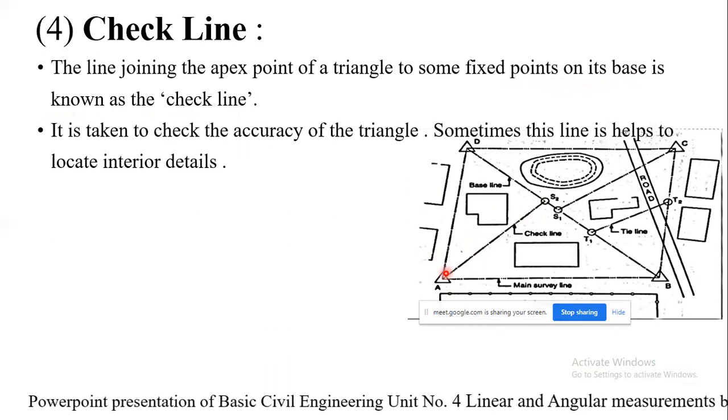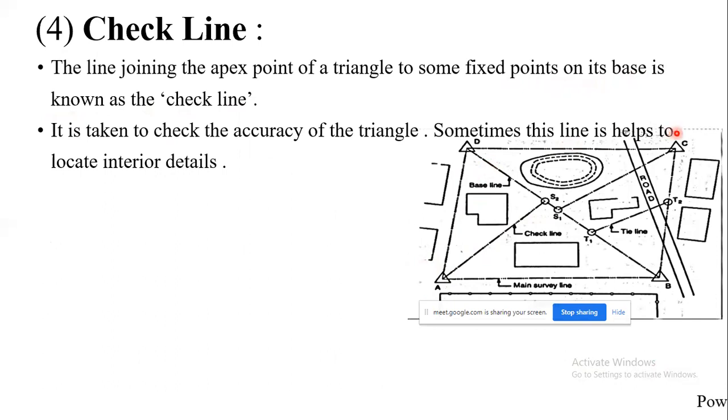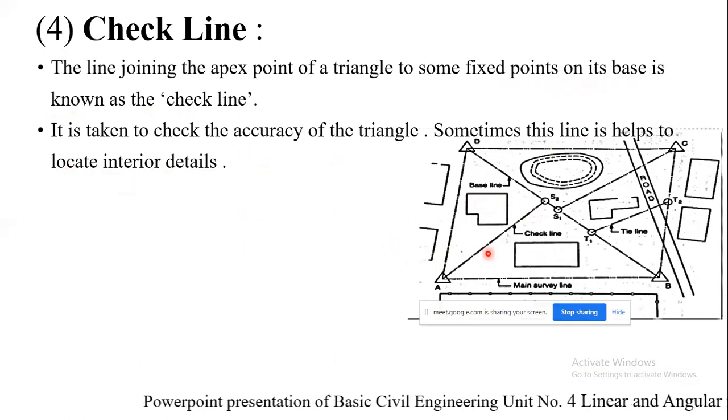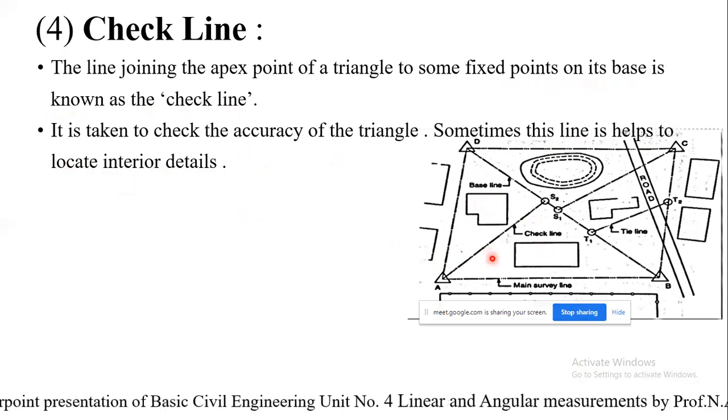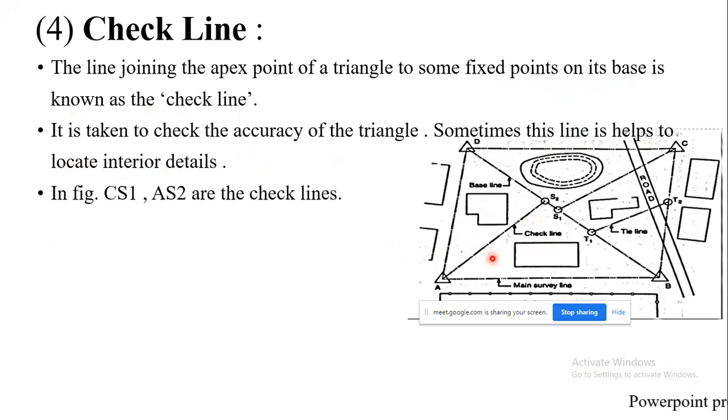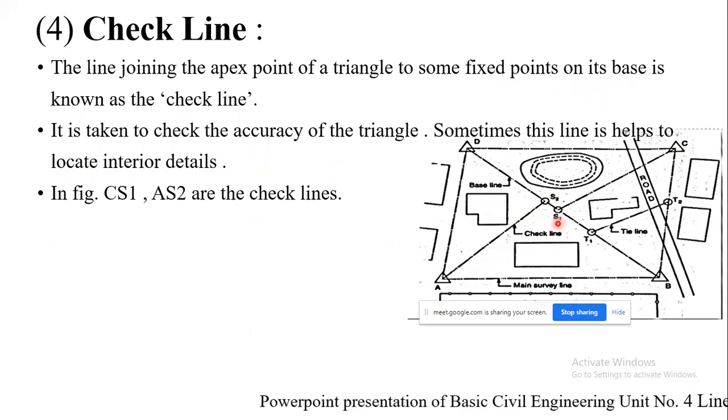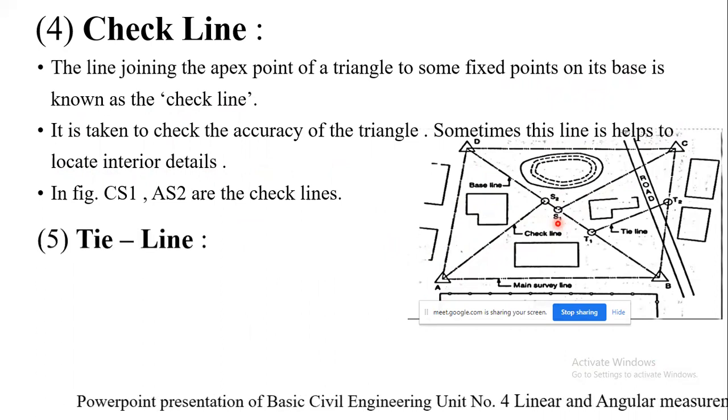It is taken to check the accuracy of the triangle. Sometimes this line also helps to locate the interior details. In order to locate whatever interior details there are, we go with the check line. In the figure you can see AS2 and CS1 are the said check lines.